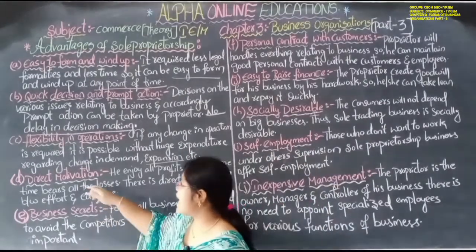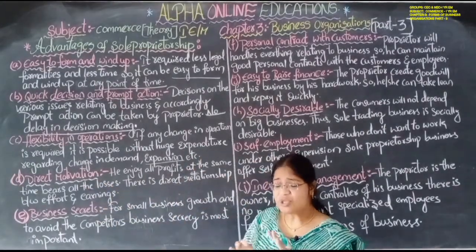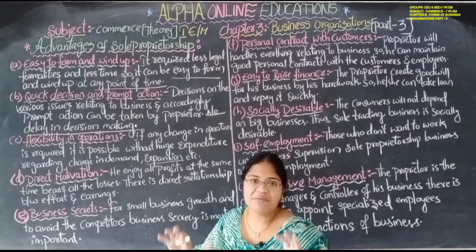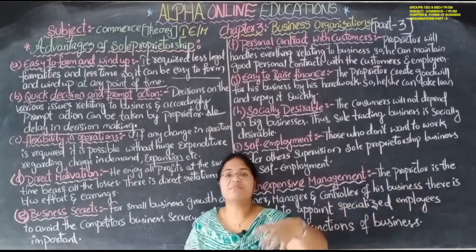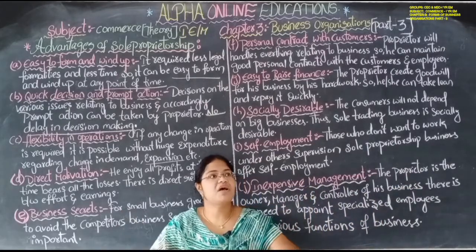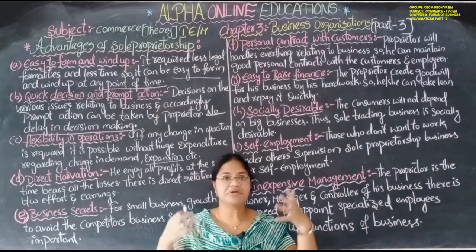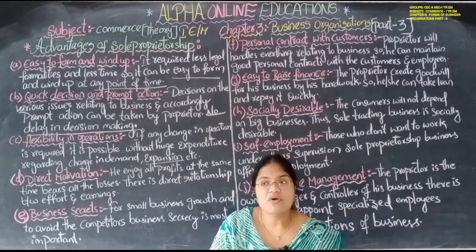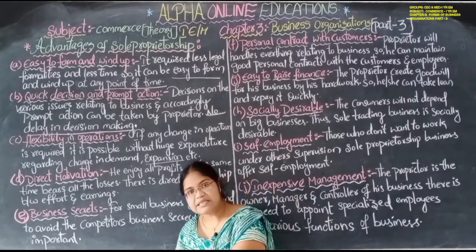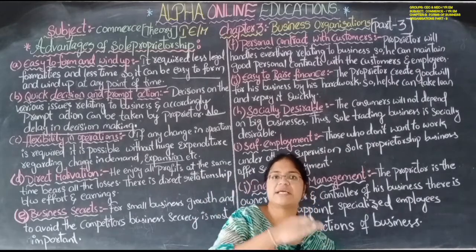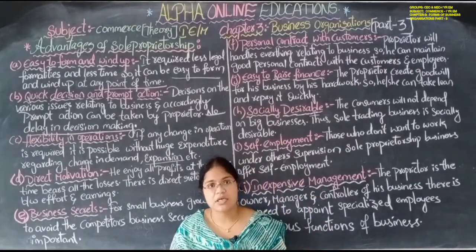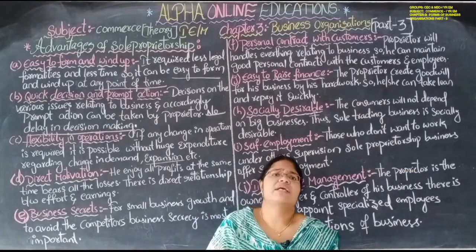Next, direct motivation. No one will come here and motivate him. No one will come from outside and say, your business is very nice, you are doing very well, you have to do more and more. If there is a profit in the business, he will enjoy that profit. If there is a loss, he will bear that loss. He only has to motivate himself.